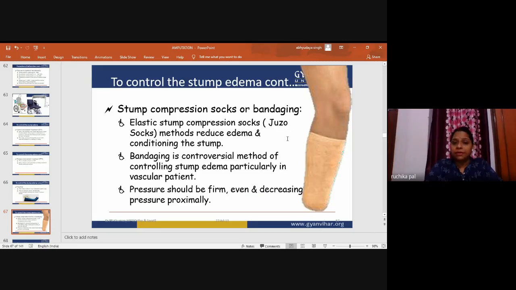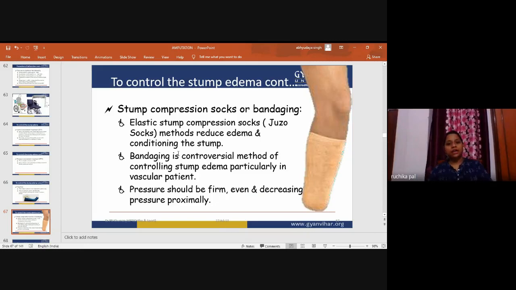These are the methods to reduce edema and condition the stump. This is the compression sock, a method to reduce edema and condition the stump. Bandaging is a controversial method of controlling stump edema, particularly in vascular patients. Pressure should be firm, even and decreasing proximally.